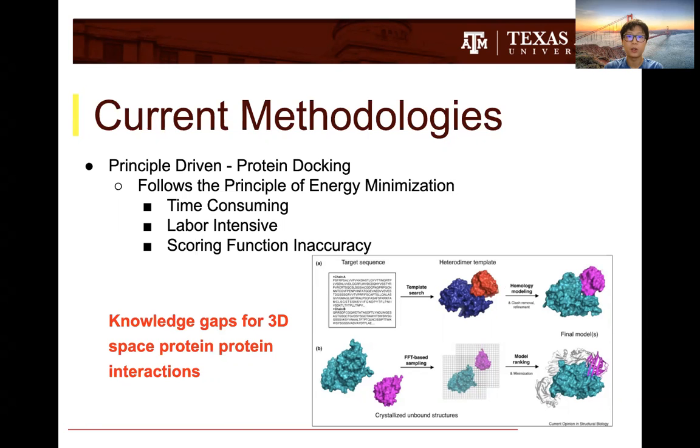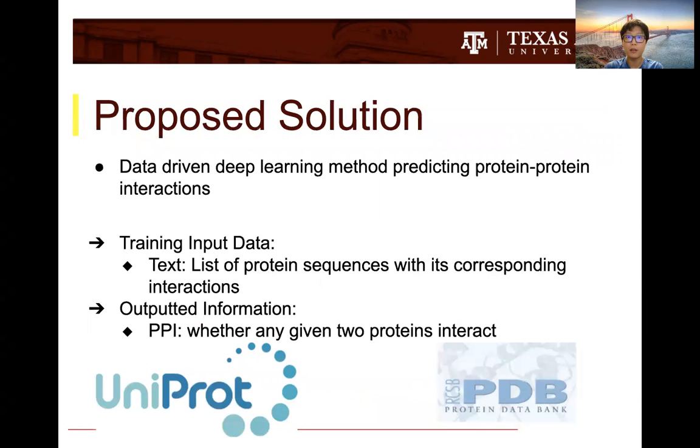Now, for our proposed solution, we actually take a data-driven deep learning method to predict protein-protein interactions. Numerous databases such as UniProt and PDB have accumulated protein data gathered experimentally. This allows for direct computational methods of predicting PPIs. This has a very clear benefit in being inexpensive, time efficient, and applicable to any proteins without any physical limitations.